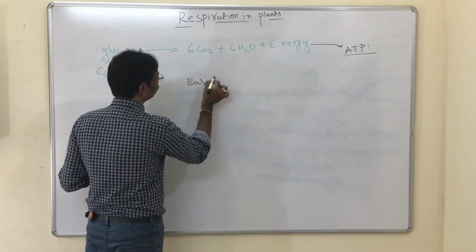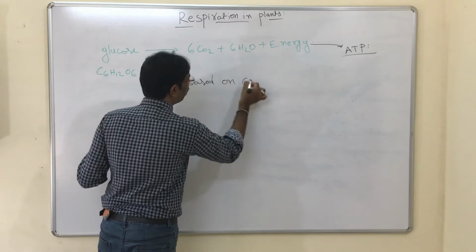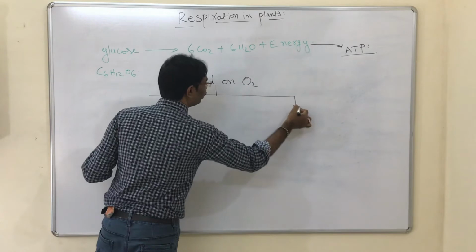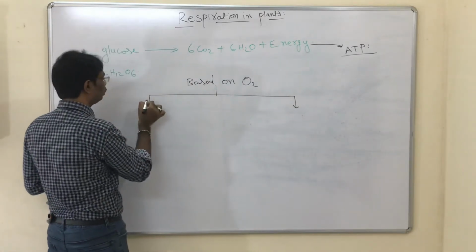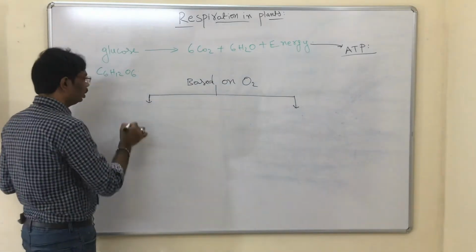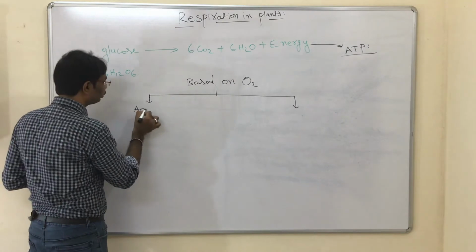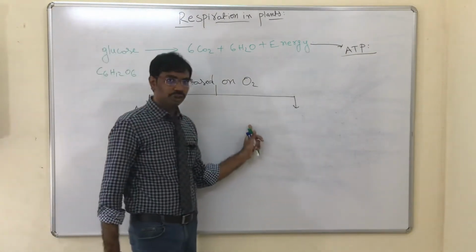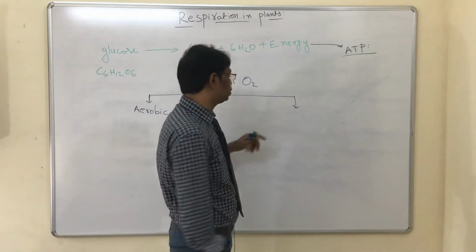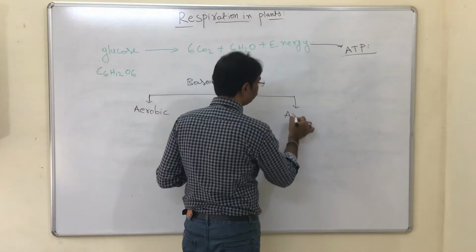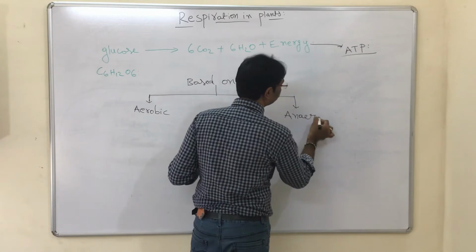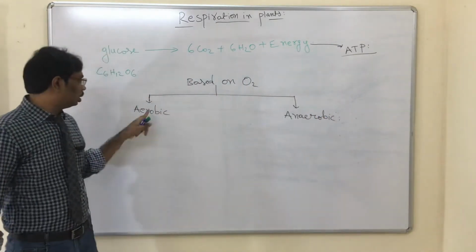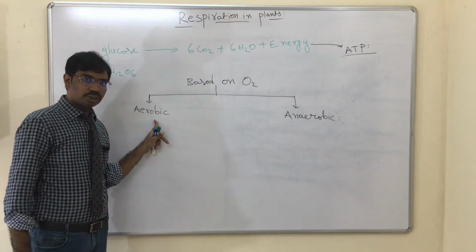Based on oxygen availability, respiration is classified into two types: aerobic respiration and anaerobic respiration. Aerobic respiration means respiration in the presence of oxygen.